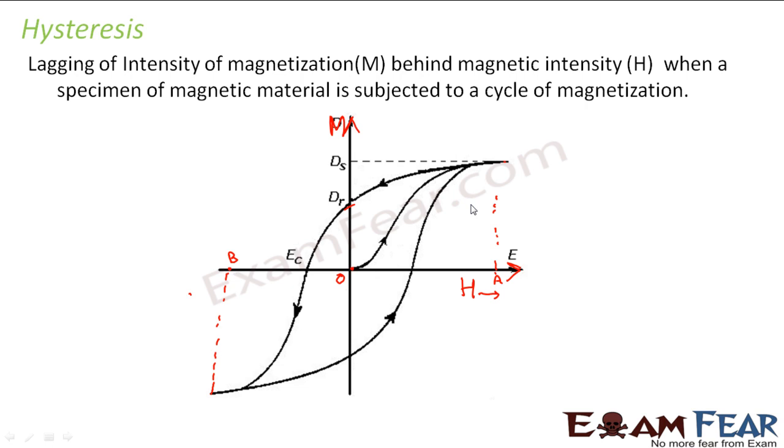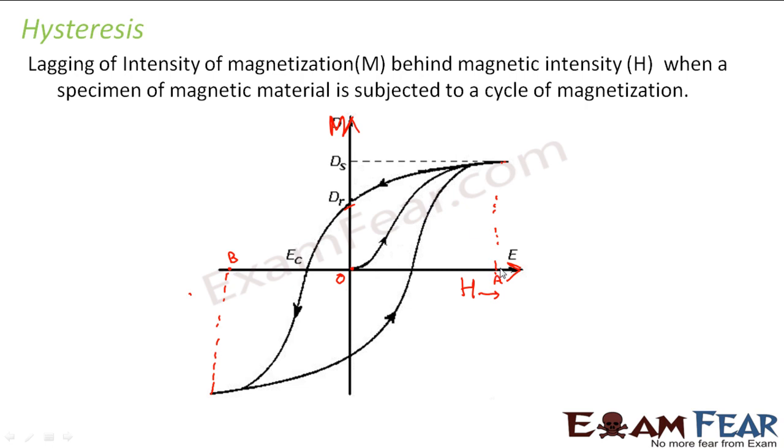It tells us how the magnetization changes with the changing magnetic intensity. Initially, as we increase H, that is the magnetic intensity, from 0 to this value A, the magnetization also increases and reaches a maximum value at A.